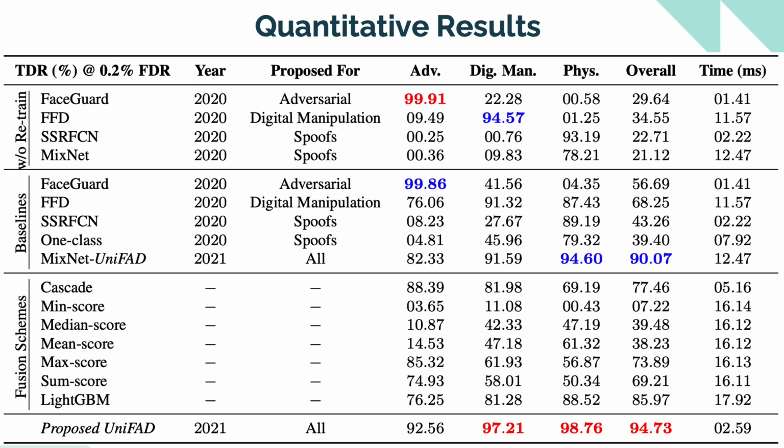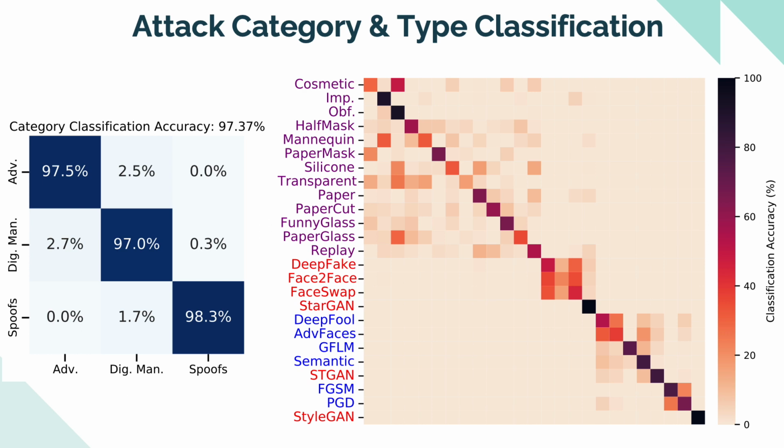We find that our proposed UniFAD performs and generalizes best across all the 3 categories compared to any of the prior methods. We find that UniFAD can predict the attack type with 76% classification accuracy. While predicting the exact type may be challenging, we highlight that majority of the misclassification occurs within an attack's category. Without human intervention, once UniFAD is deployed in AFR pipelines, it can predict whether an input image is adversarial, digitally manipulated, or contains spoof artifacts with 97.37% accuracy.